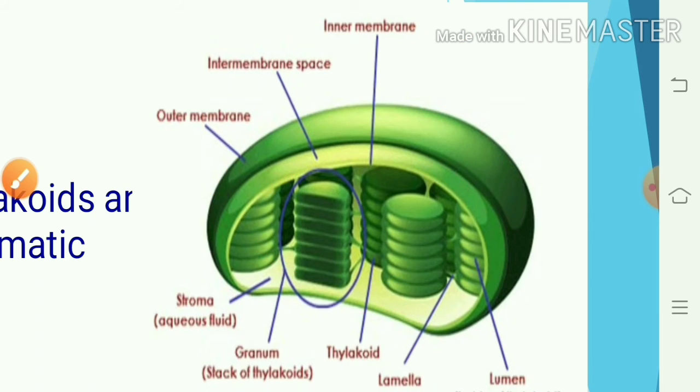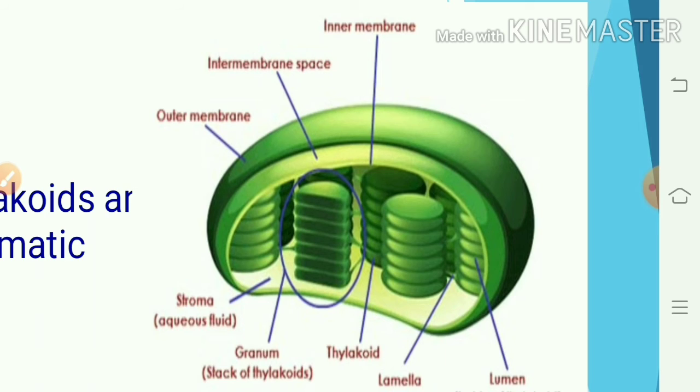There is presence of intermembrane space. In between the two membranes there is a space called the intermembrane space. The inner membrane is filled with denser and granular ground substance called stroma or matrix.